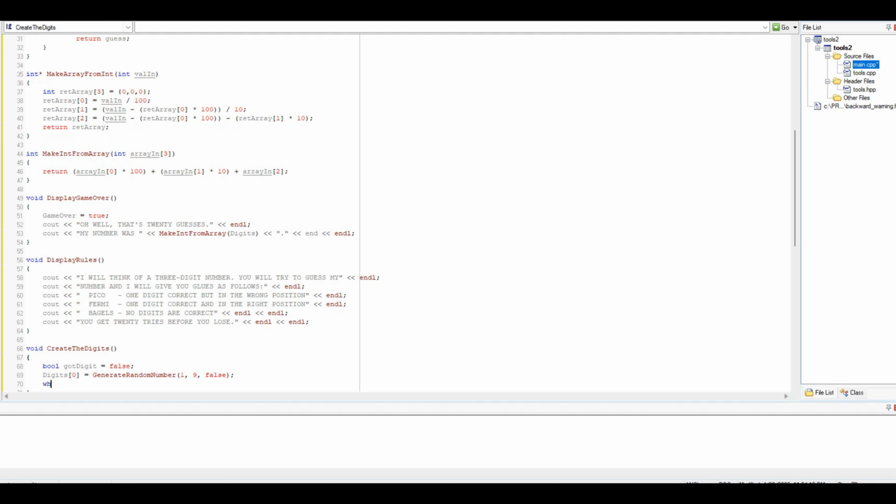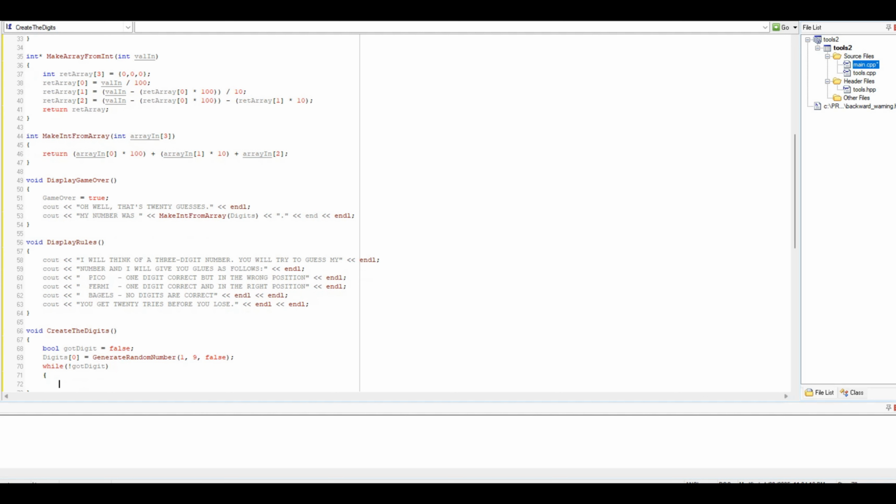And then while not got digit, digits 1 will equal generate random number 0 to 9, false.